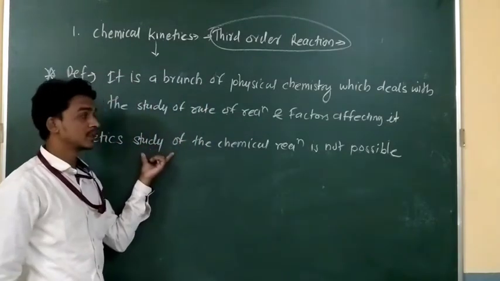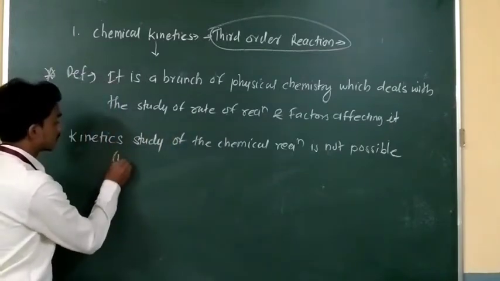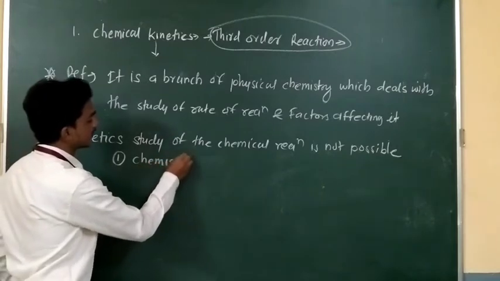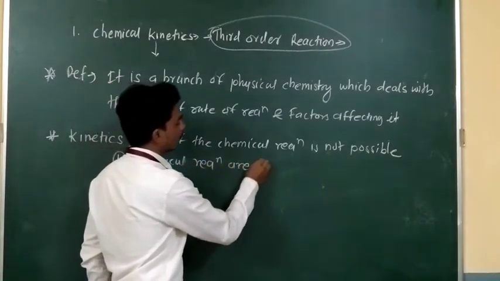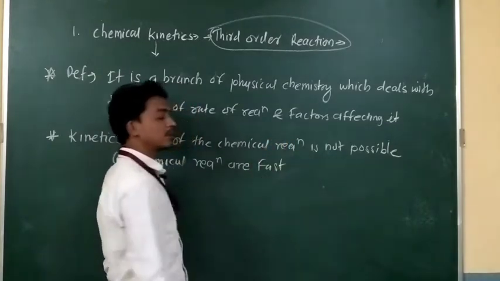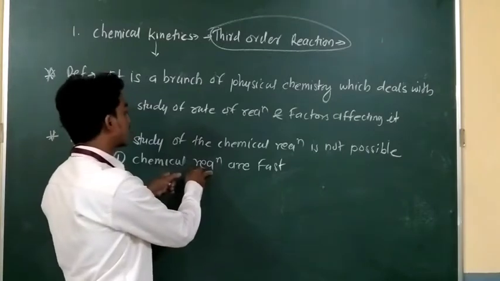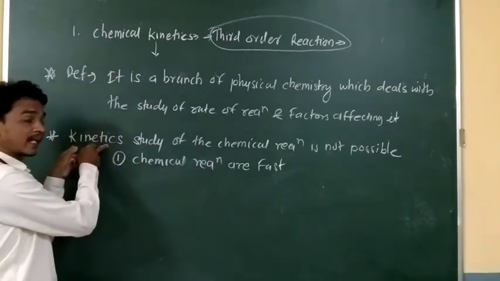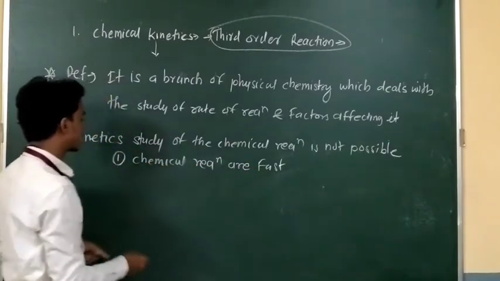I wanted to know the reason for that, and the first reason is some chemical reactions are fast, and for these fast chemical reactions, we are unable to do the kinetic study.